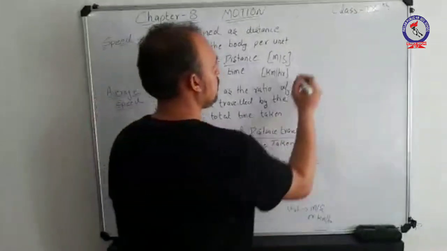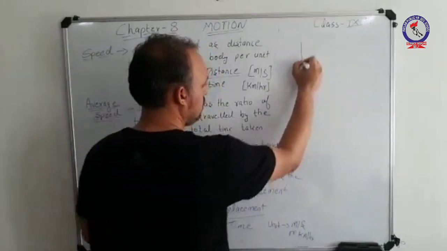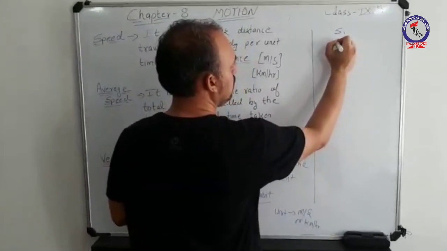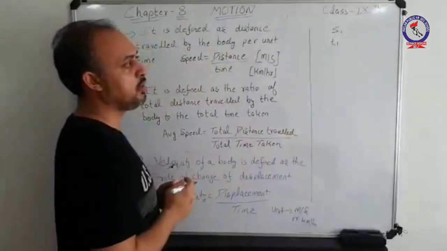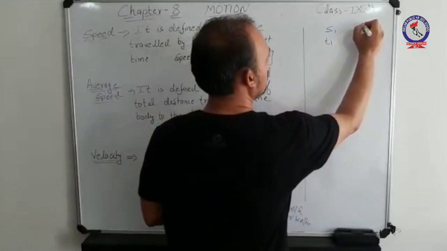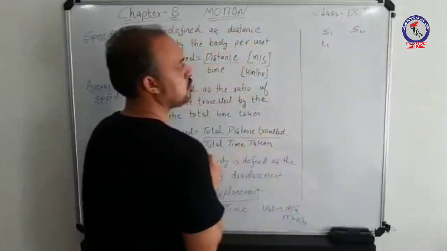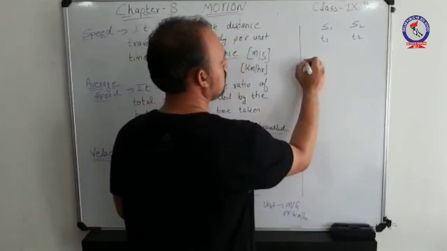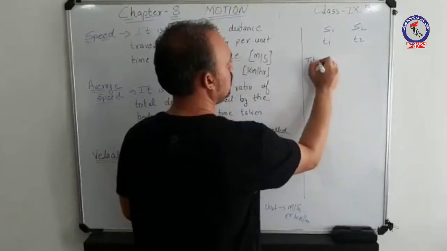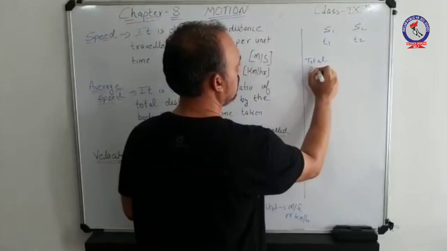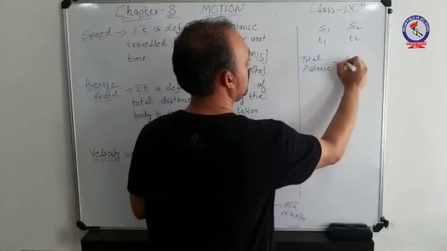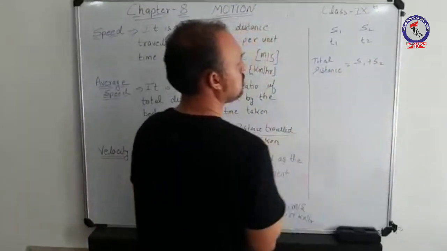Let us suppose an object travels distance s1 in time t1. Similarly, it travels distance s2 in time slot t2. Under this case, the total distance of the object will be s1 plus s2.